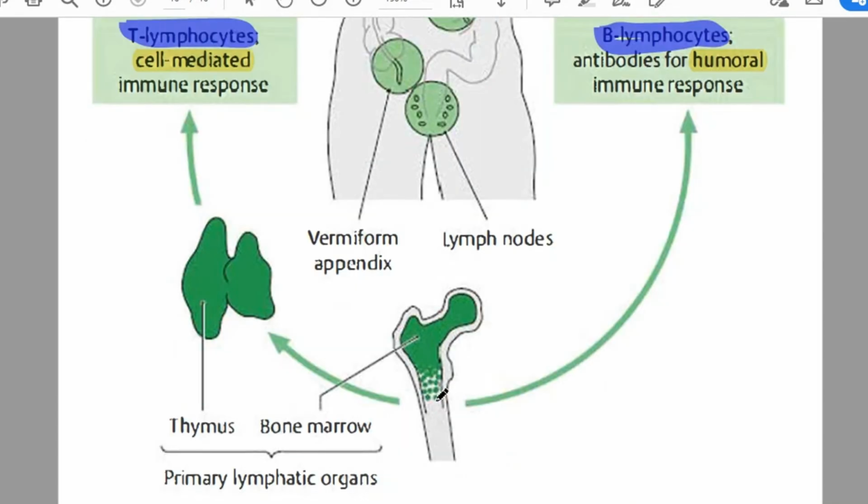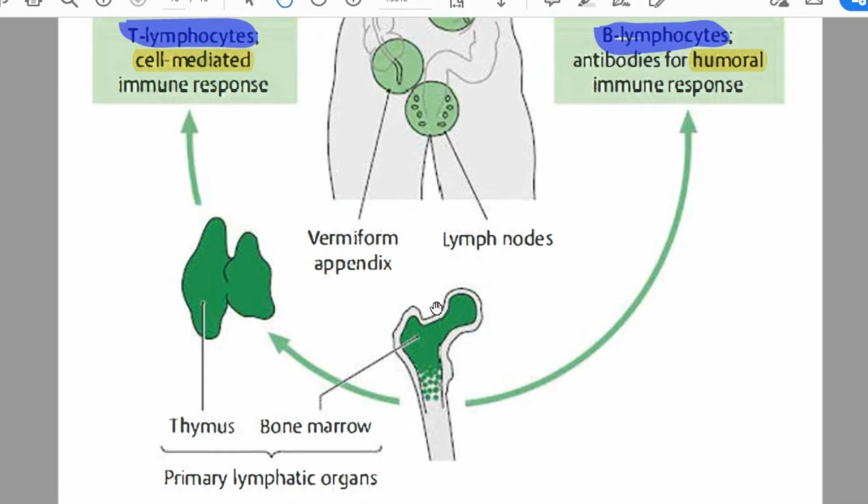They are naive. They do not know whom they need to kill. So there must be some education of these immune cells. And if you talk about T cells, this education of T cells happens in the thymus. That's why they are called T cells, because they proliferate in the thymus.